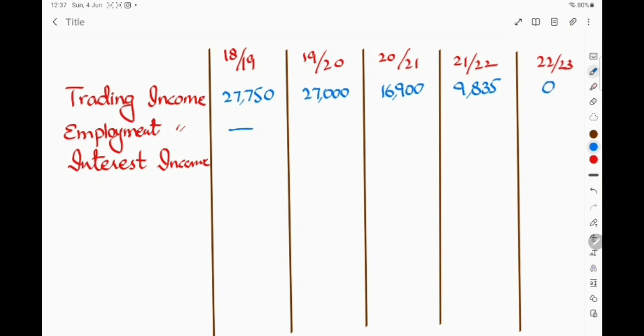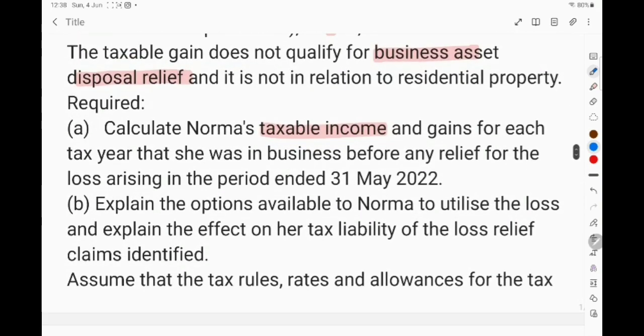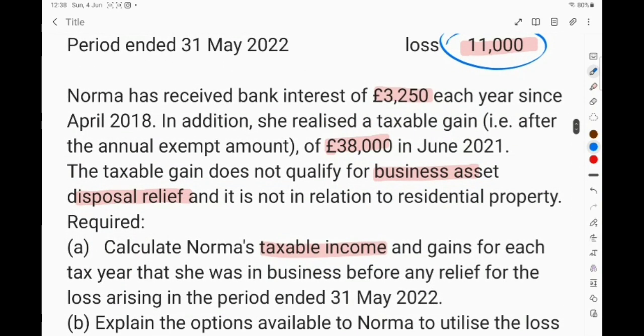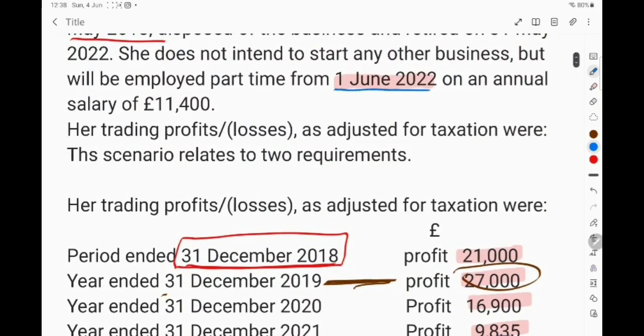In the first 4 years there is no employment income, and in the final year, what amount has she earned from her employment from 1st June 2022 on an annual salary of 11,400? As she started employment and her annual salary is 11,400, we have to record in the tax year 22-23 salary up to 5th April 23, as our tax year ends on 5th April 23.